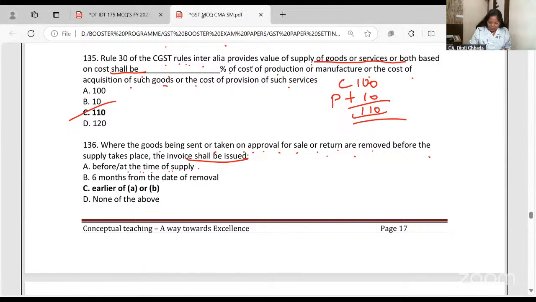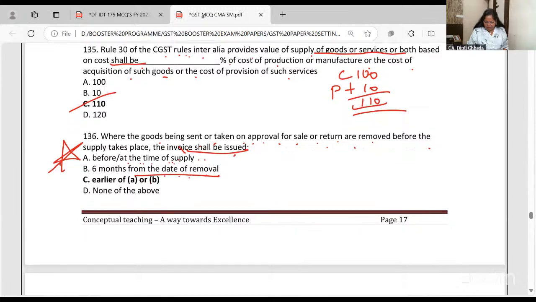If it is goods sold on approval basis, it's 6 months from the date of removal. Neither are you accepting nor giving the goods back, so it is taken as accepted and we will prepare the invoice. Either the time of supply or 6 months from the date of removal, earlier of the two.